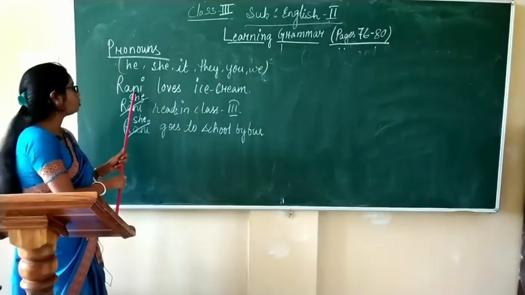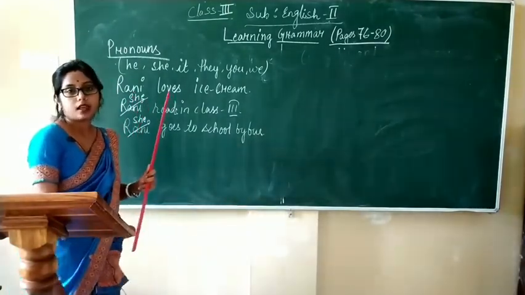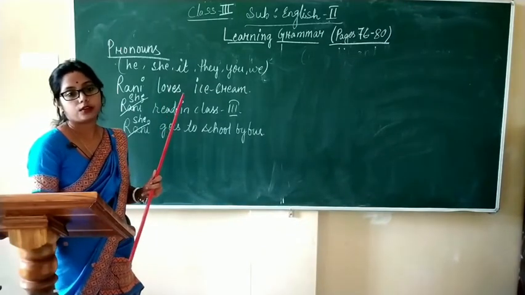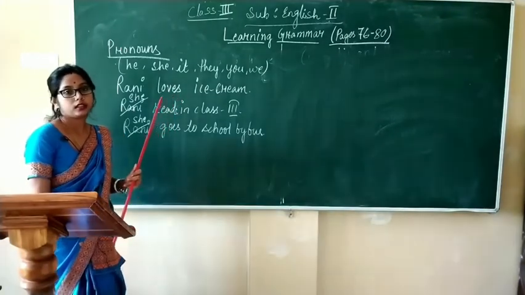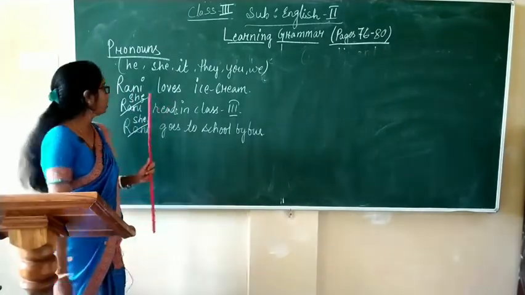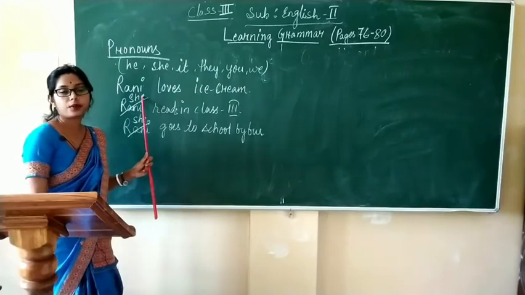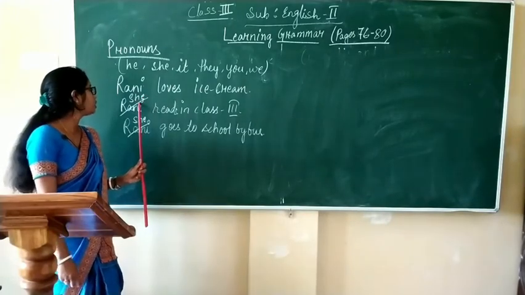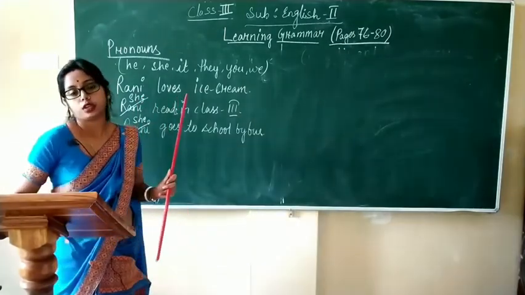If the noun in the sentence is about a female or a girl, then she is to be used. Here, Rani is a girl. It's a female gender. So, she is to be used.